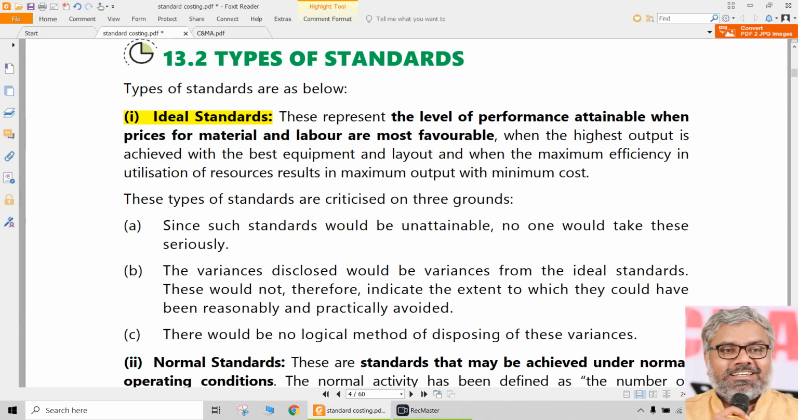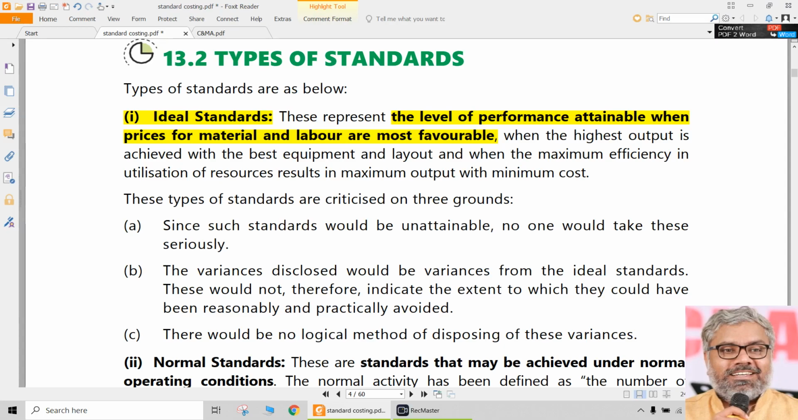There can be ideal standards. Certain organizations will have them. Ideal means perfectly, if everything is perfect, then how much is going to be the performance that is attainable, which is practically not possible. The level of performance attainable when the prices for material and labor are most favorable. So our performance is going to be fantastic, the best possible efficiency, maximum efficiency, everything is going as per plan. If at all it goes, how much should be the cost? If that is set as a standard, those standards are called ideal standards, and these are not really appreciated.